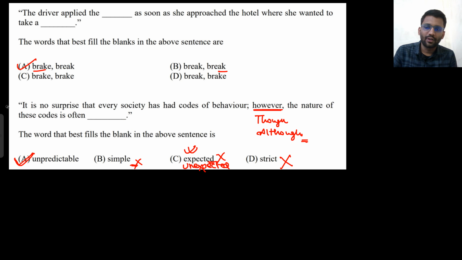And if you are not sure about these kinds of questions, you shouldn't attempt them. If you have completed the exam and you think you can get around 75 to 80 marks, then you can put a guess here. Then blindly I would put any guess. I would click on unpredictable. But if you think you are somewhere around 50 to 55 marks, I don't think you should take any chance, because 0.33 is a big number for you. If you get it wrong, you will lose 0.33 marks, and that is a big number for you.